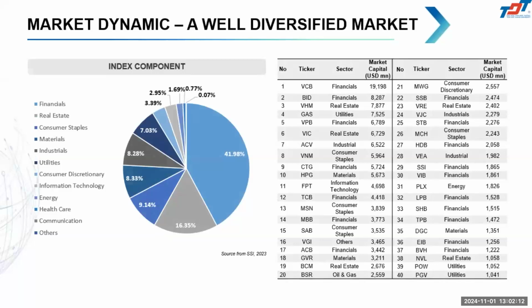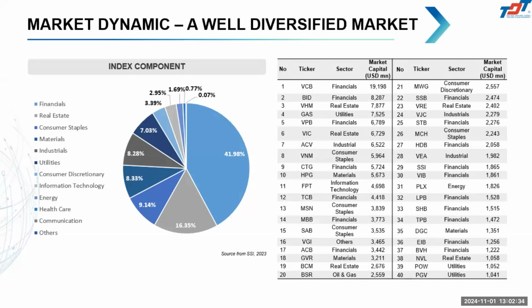You can see that it's a well diversified market, because the index components come from different industries. But the biggest one is still the financial industry, because in Vietnam, to become a financial institution you have to have a minimum required capital.